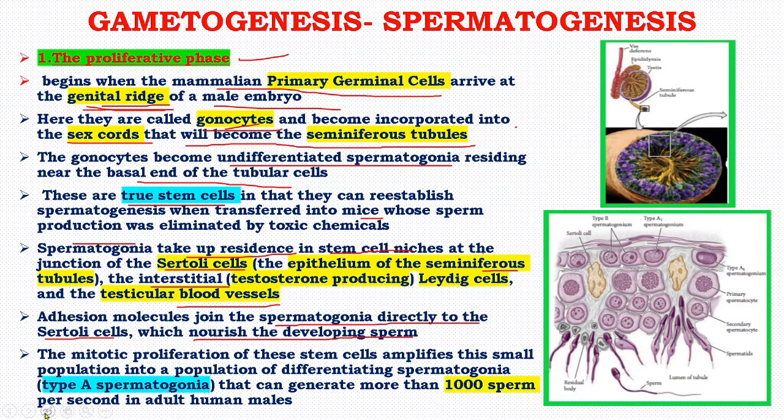Now, the mitotic proliferation of those stem cells amplifies this small population into a population of differentiating spermatogonia, and it is known as type A spermatogonia that can generate more than 1000 sperm per second in adult human males.